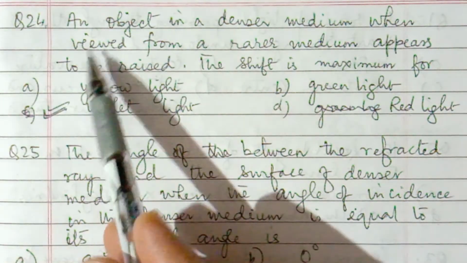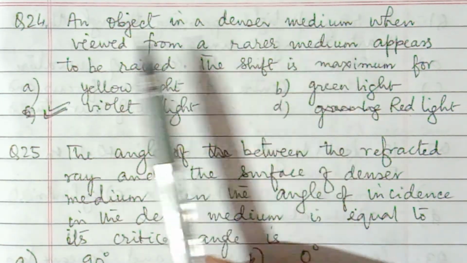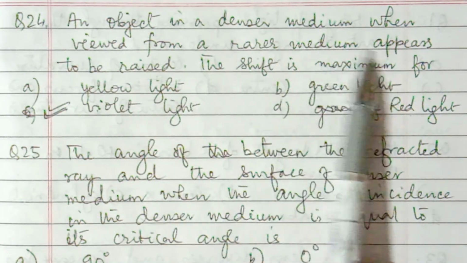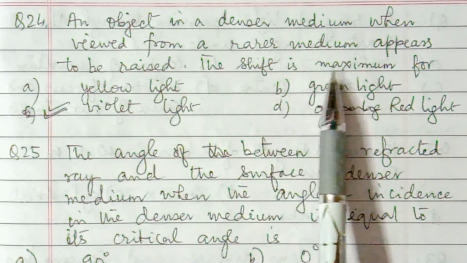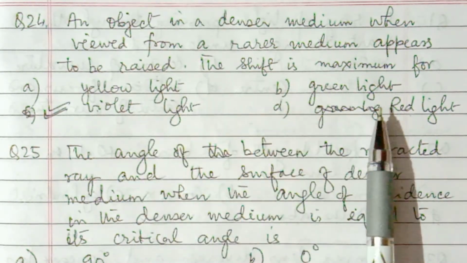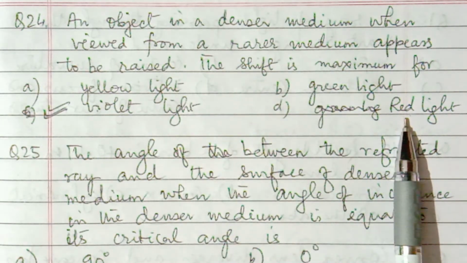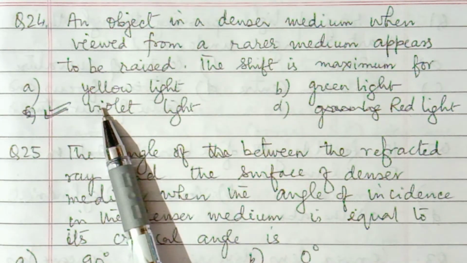Okay, question number 24. An object in a denser medium when viewed from a rarer medium appears to be raised. So shift is maximum for yellow light, green light, violet light and red light. So as you know, red light is bent the least and violet is bent the most.